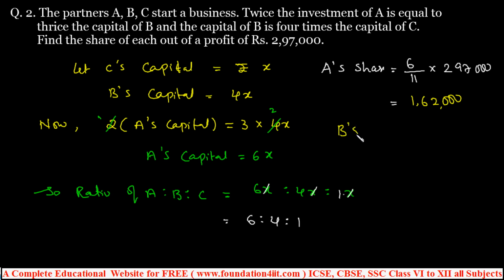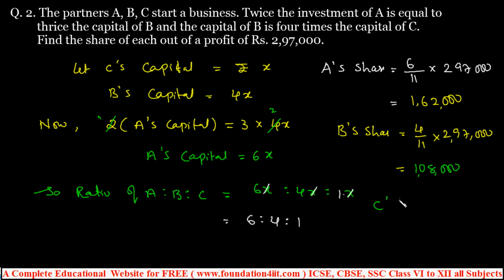And similarly B's share individually, since they are asking to find the share of each of them. Now B is 4 by 11 into the same 2,97,000. With the 11 table we can cancel that, and for B we get 1,08,000. Because it's 6 times and 4 times, you will get more.